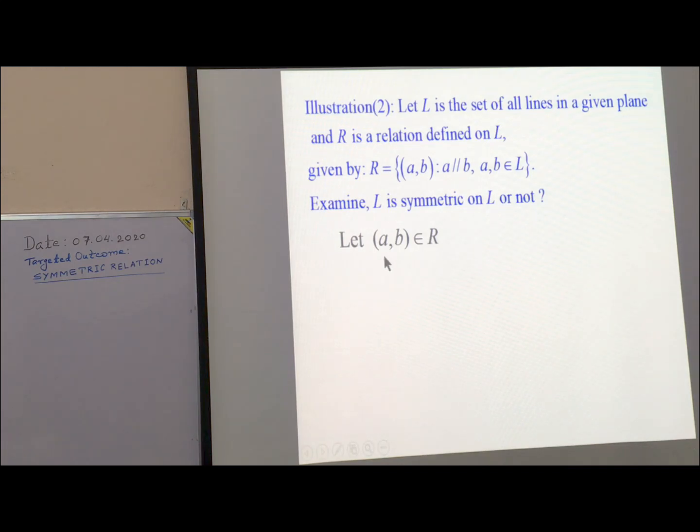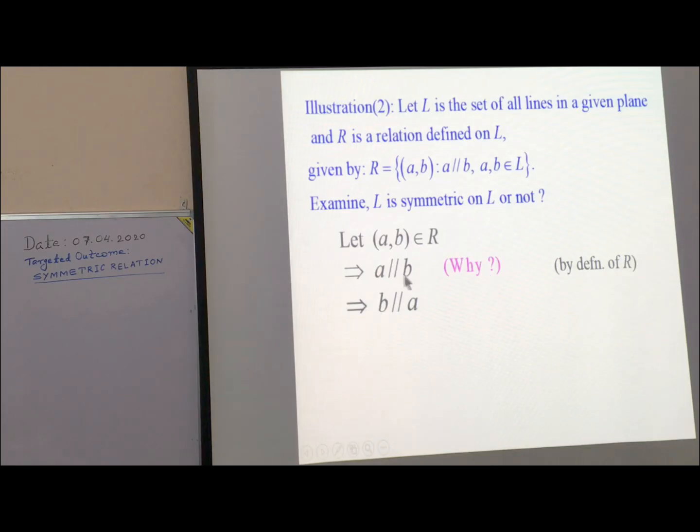So let ordered pair AB be in R. What does it mean? A is related with B. And when A is related with B, we apply the definition. If ordered pair AB is in R, this implies line A is parallel to line B. This is a definition.